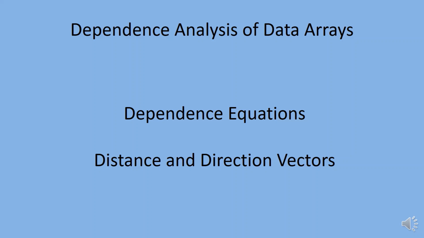The direction vector d equal to small d1, small d2 up to dn of the dependence is defined by di equal to less than if alpha i is less than beta i, di equal to equal if alpha i is equal to beta i, or di equal to greater than if alpha i is greater than beta i.